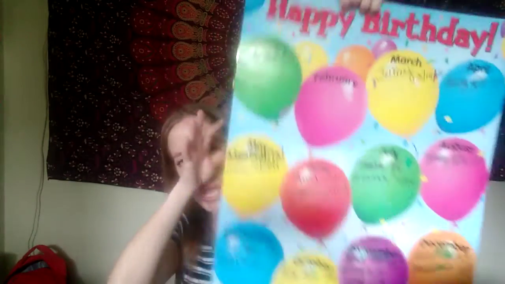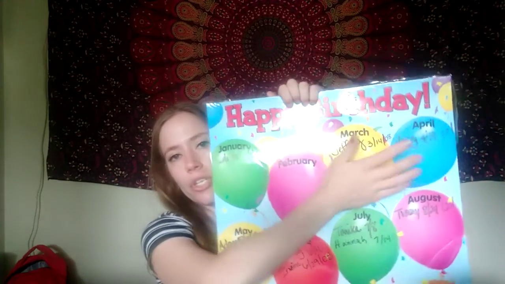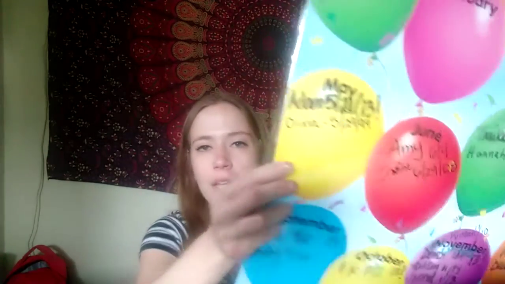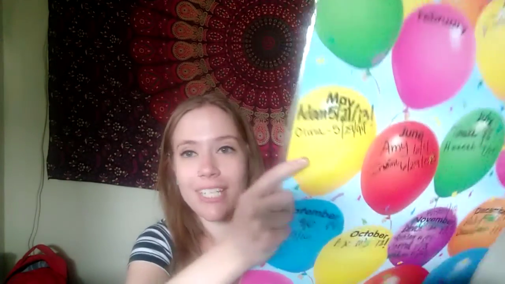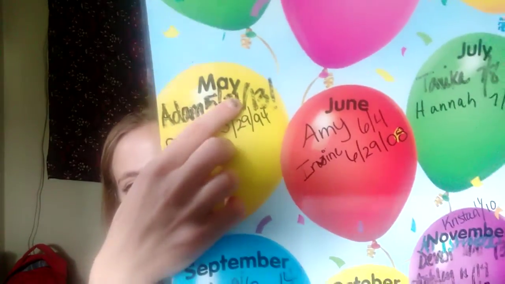Okay, so now I want to recognize the 2 birthdays that we have this month. So let's grab our birthday calendar from the room. Okay, so January, February, March, April. Now we're in May. And a week from today, so look at this, 5/21. So that's next Thursday. So next Thursday on May 21st, our friend Adam will have his 13th birthday. So that will be really exciting.